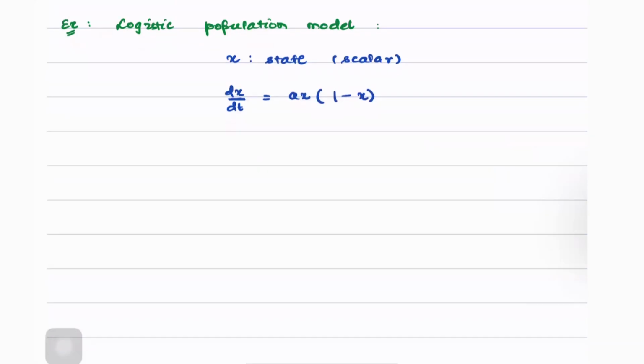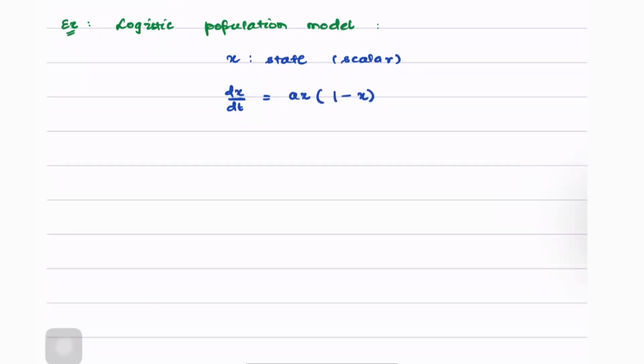X is the state, which is in fact a scalar in this case. And dx by dt, the state space representation, is given by ax times 1 minus x. This is a simplistic representation of the logistic population model.